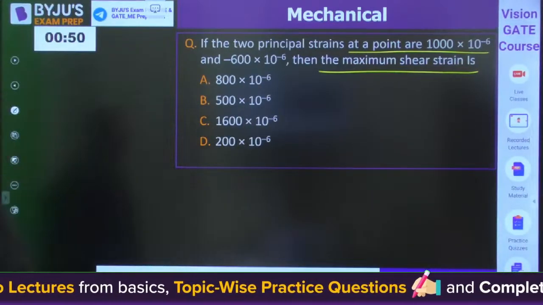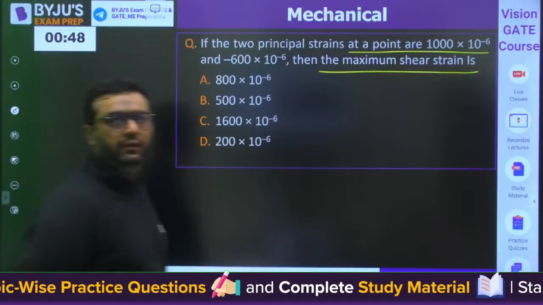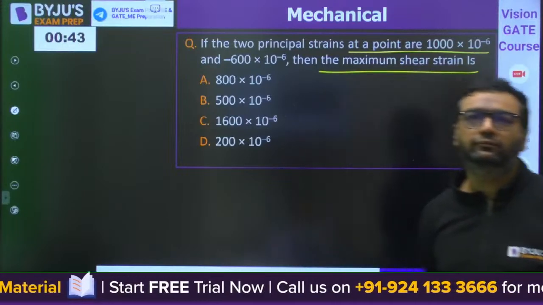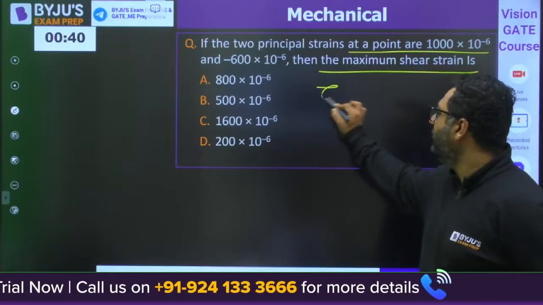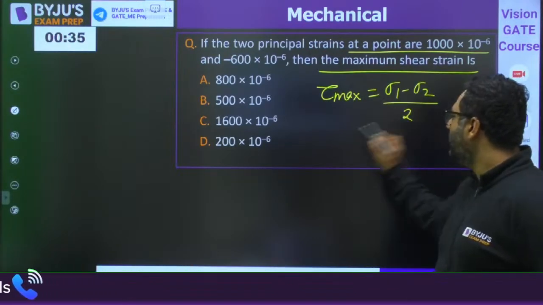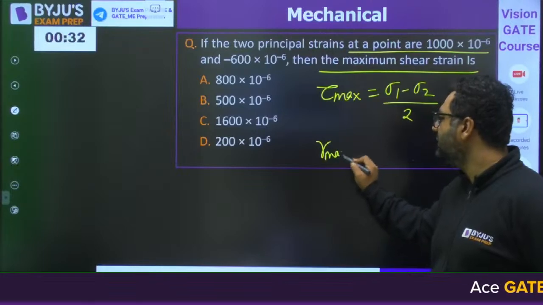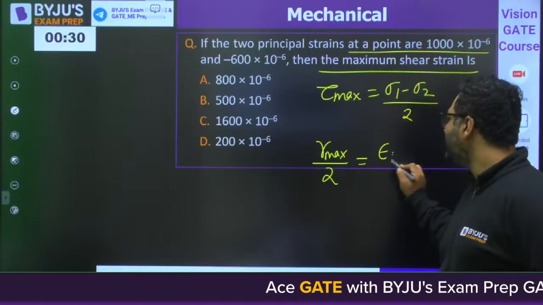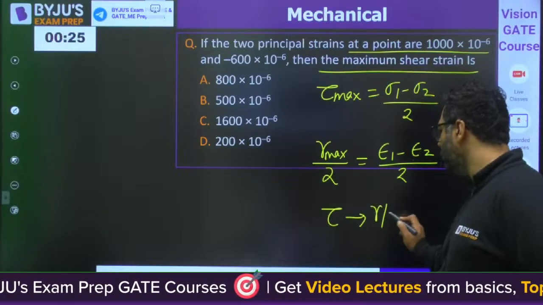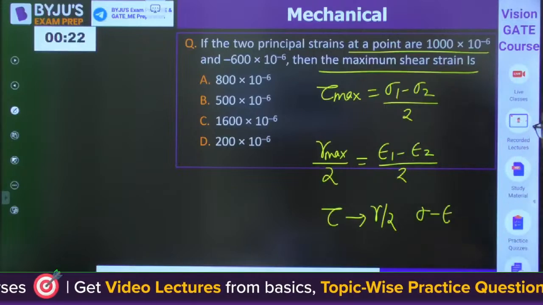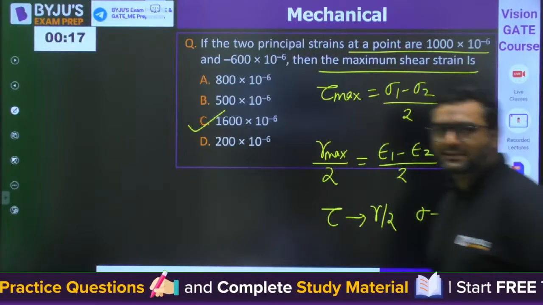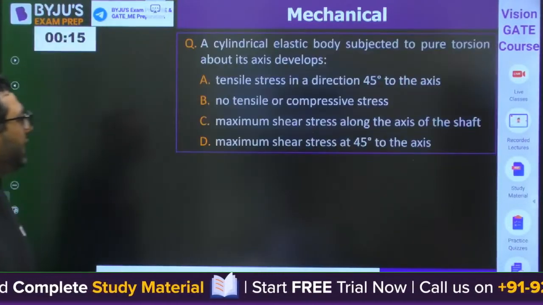We are about to complete in 2-3 minutes. I feel you are aware that when we write tau max, it is (sigma 1 minus sigma 2) by 2. But when we write gamma max by 2, it is (epsilon 1 minus epsilon 2) by 2. Why? Because we replace tau by gamma by 2 and sigma by epsilon. C would be the right answer. Yes, very good. Moving to the next.